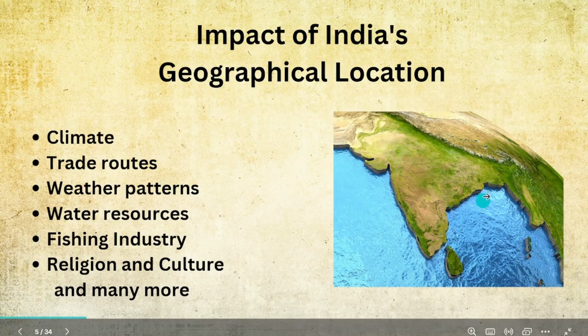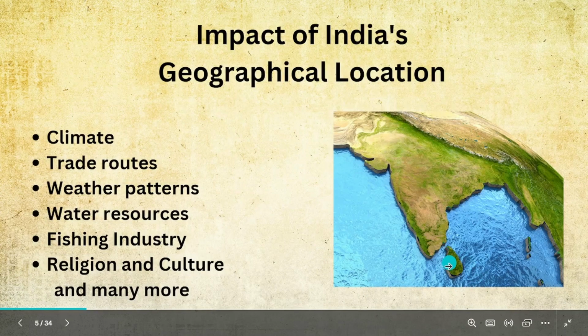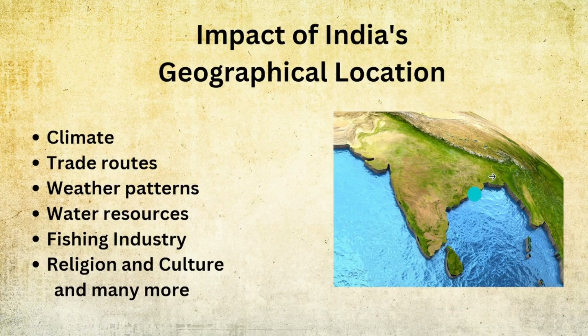Religion and culture. See, India is so big, right? It's not a small country like Sri Lanka. It is so big, so that's why we have a lot of religions, a lot of cultures. Bengal people have a different history. Gujaratis have a different history. Kashmir has a different history. Telugu people have a different history. Tamil, Kerala, Karnataka, Madhya Pradesh, Uttar Pradesh. Every people have a different type of religion and cultural diversity, which means different areas. Just because the area is very big, and there are a lot of factors which we will discuss in the further lessons.